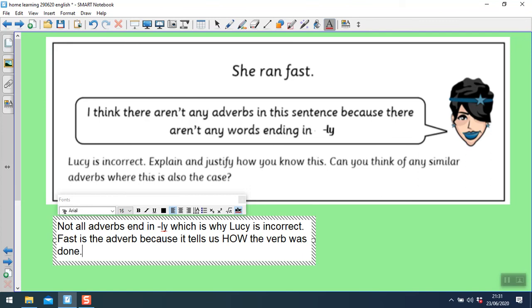So how she ran. Other adverbs similar to this, so not following that ly pattern, include slow and well. She ran well. She ran slow.